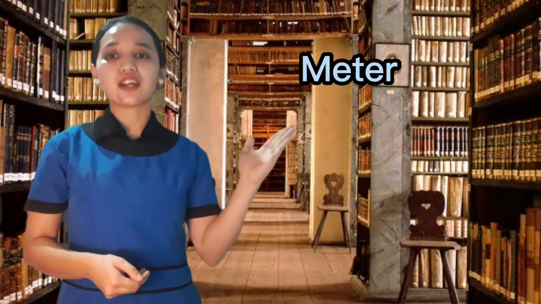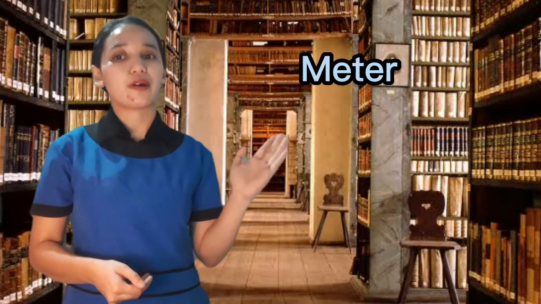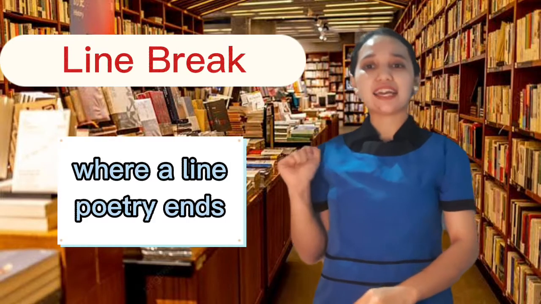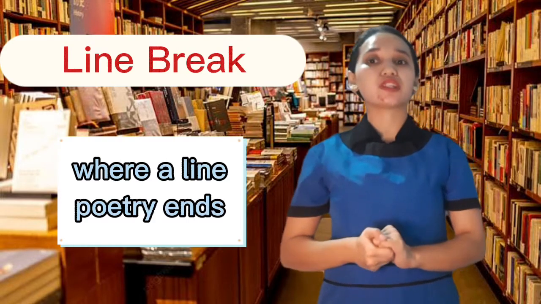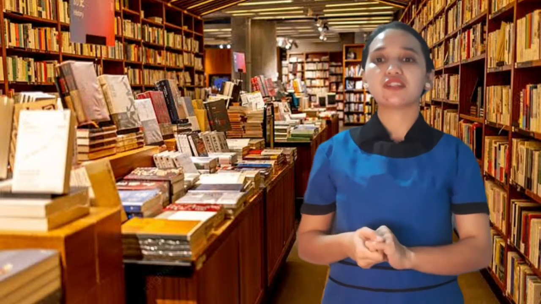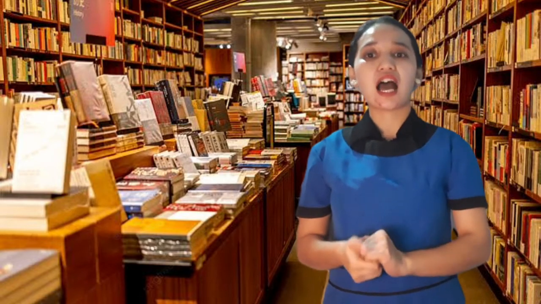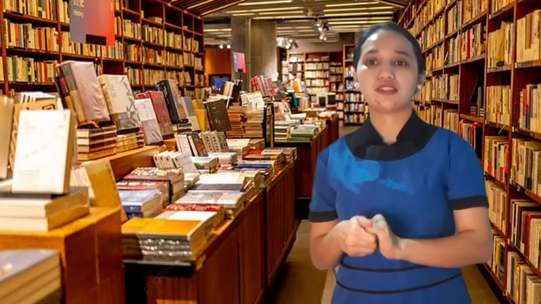Meter is a rhythmic structure of a poem. Sometimes you can feel the meter of rhythm by tapping for each syllable. Now we have line break. A line break is where a line of poetry ends. It causes the reader to pause and will determine how the poem is written.